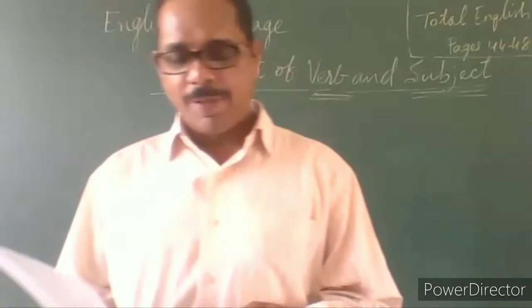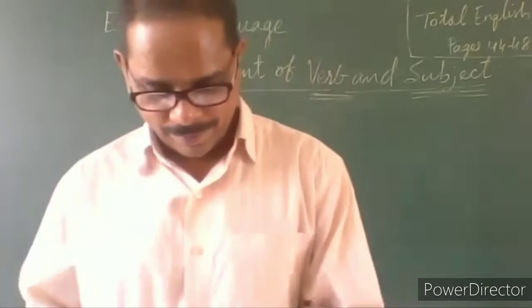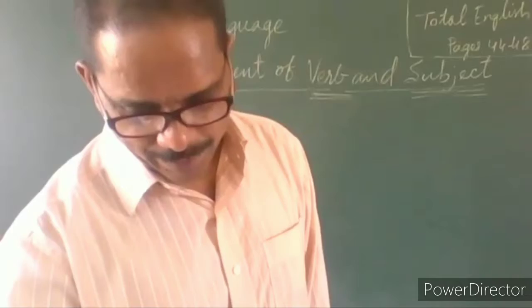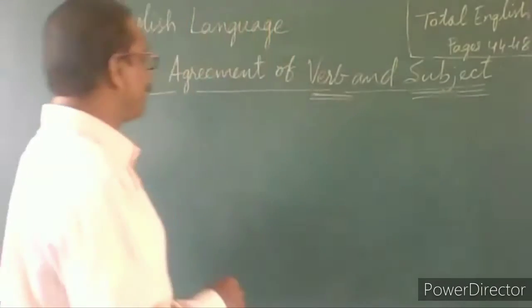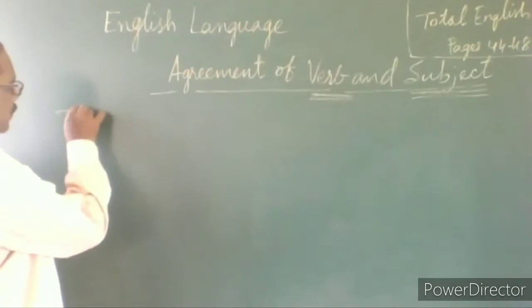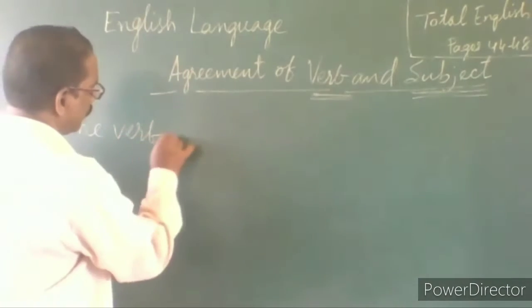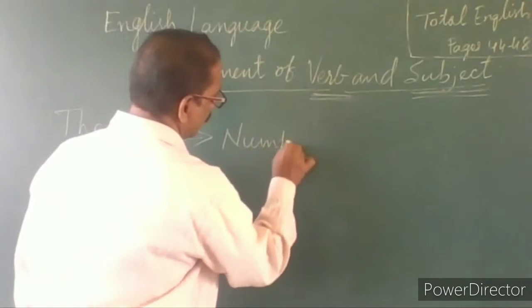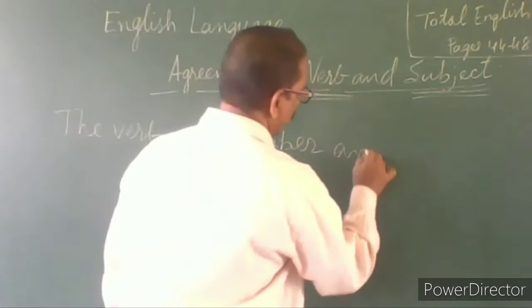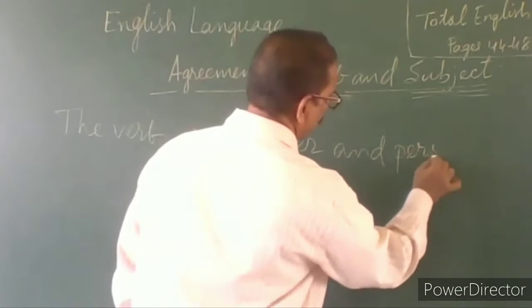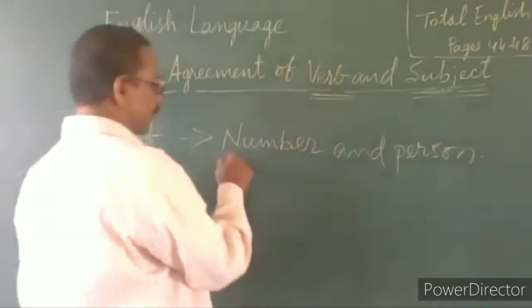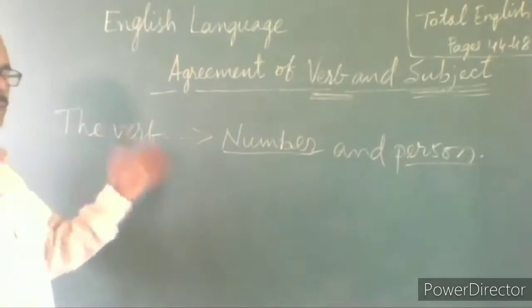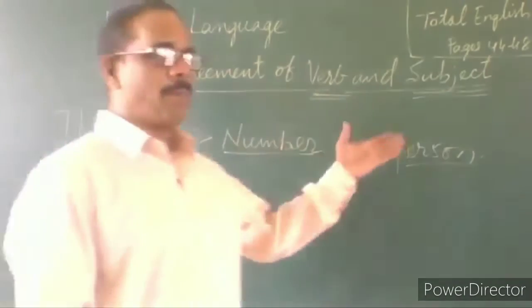The verb must agree with the subject in number and person.